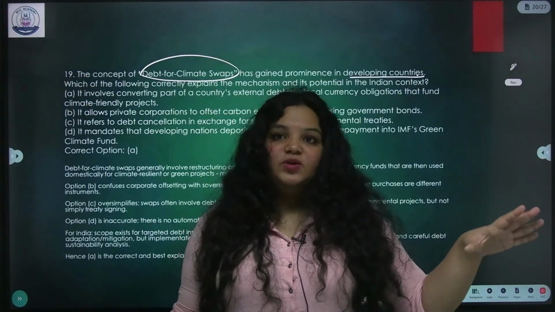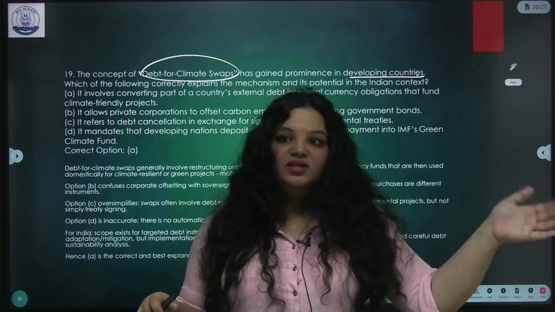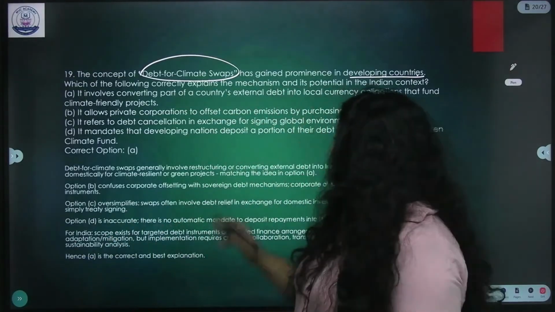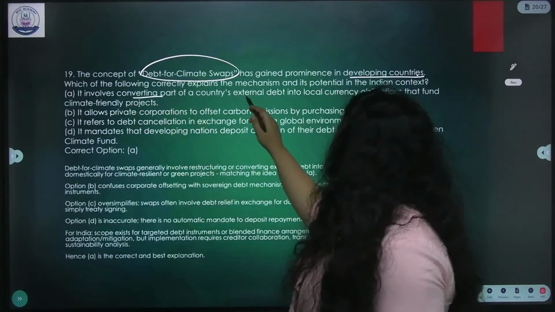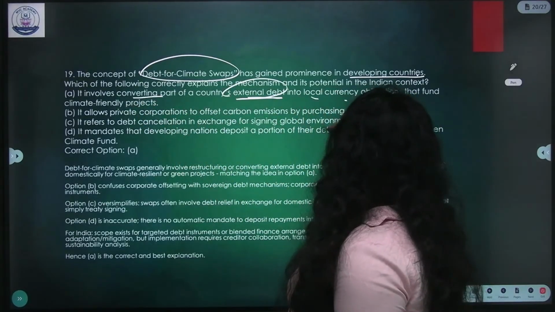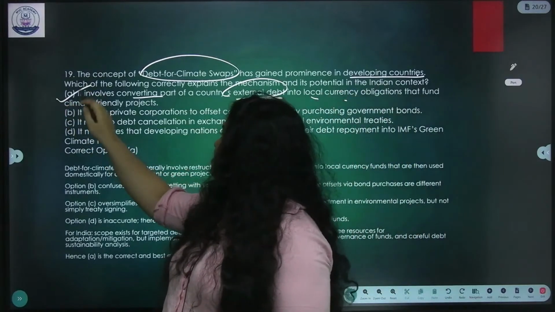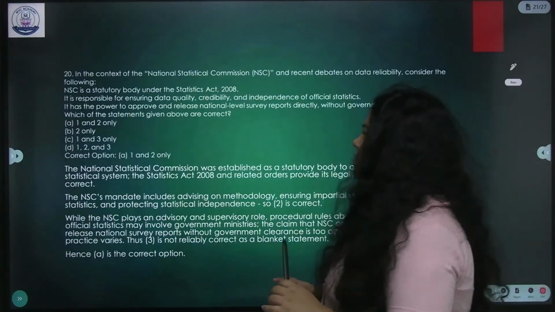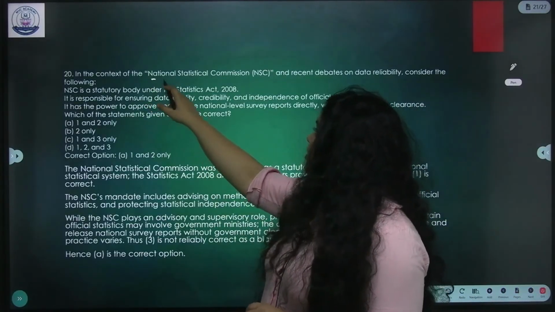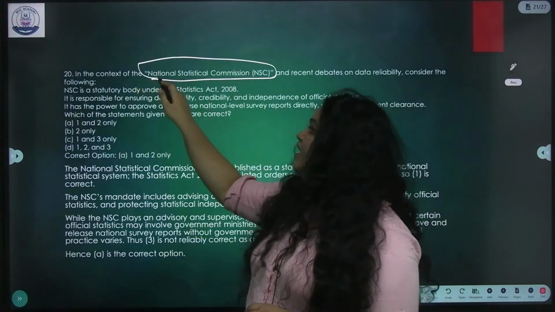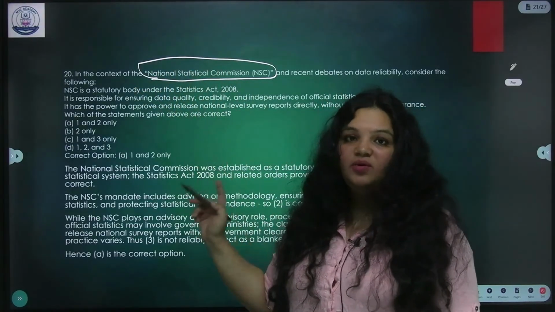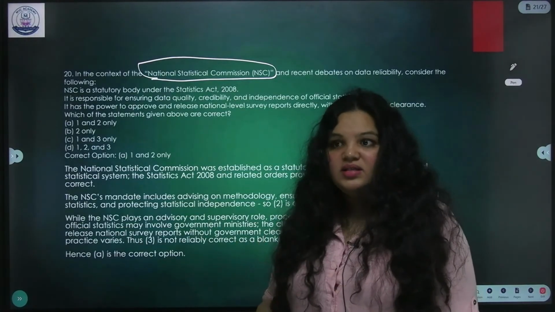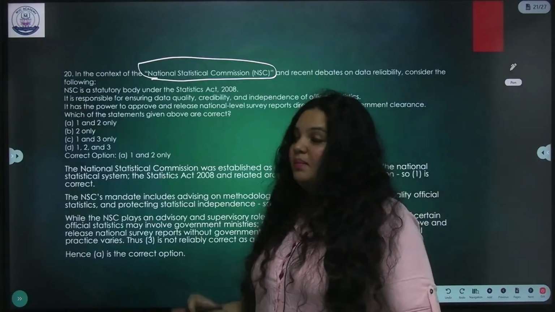Now what developed countries are doing is that they say, okay, I'm not going to cut my emissions, I'll give you money, you save your environment, you compromise your development. That's what's happening here. It involves converting a part of a country's external debt into local currency obligations that fund climate-friendly projects. Yes. The pros and cons, I've analyzed in my videos. Please take a look. In the context of the National Statistical Commission, this was in the news. There are many editorial articles regarding it, because the National Statistical Commission, I've analyzed them, they're the need of the hour. Many articles are there on it.